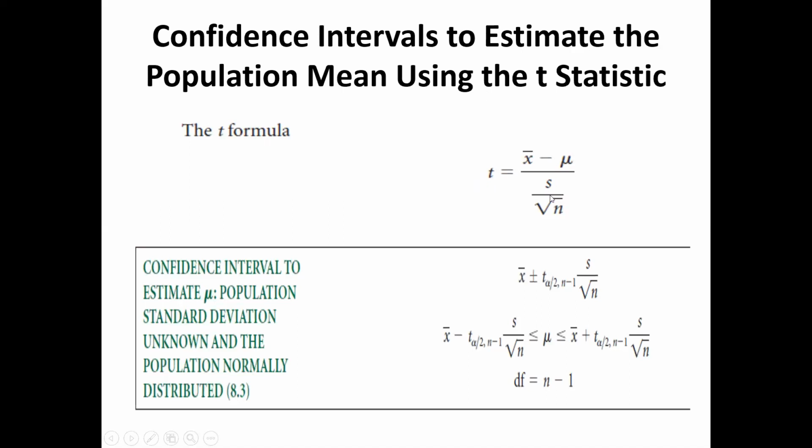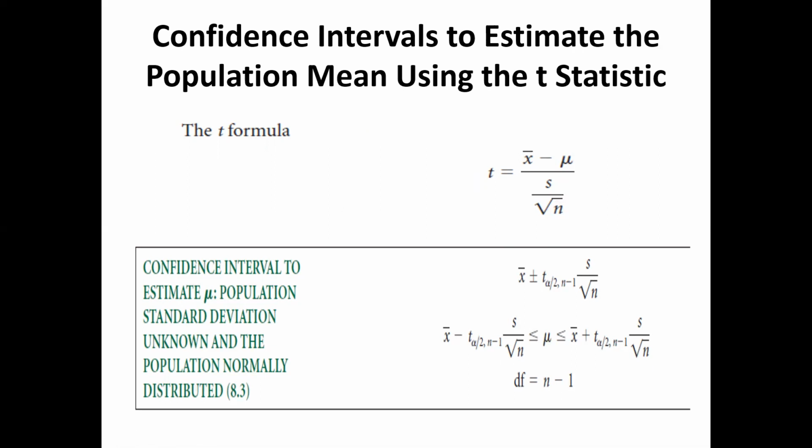So earlier here we had the population standard deviation, now you have the sample standard deviation. So this is the formula, and similarly the t value can be positive or negative. So for interval estimates, we will make an interval. So the mu value will lie between this and this. And in this, there is one concept in the t distribution, that is degrees of freedom. So we will discuss that later when we discuss the t distribution.